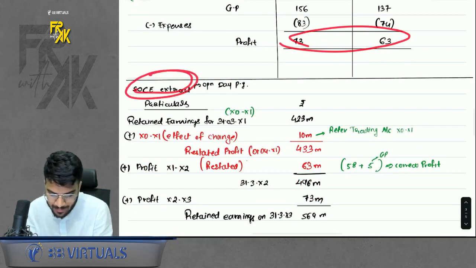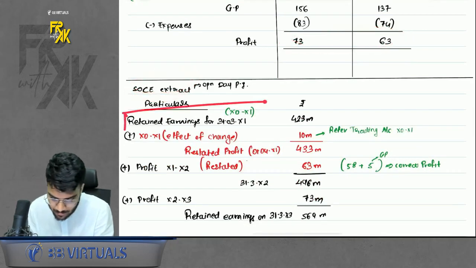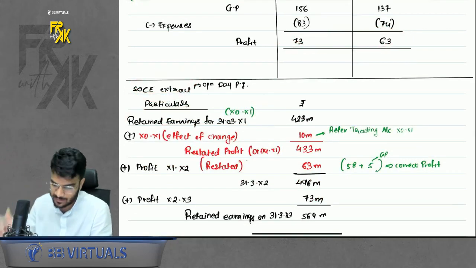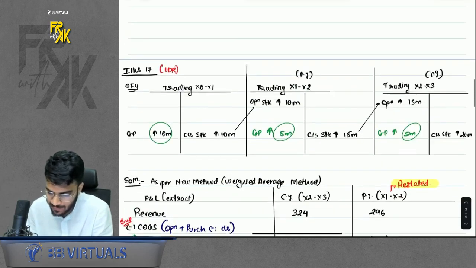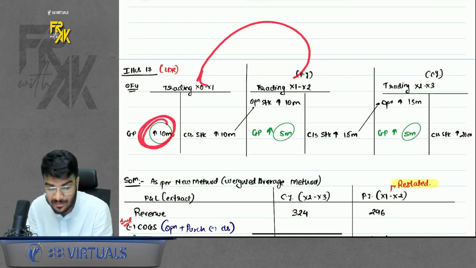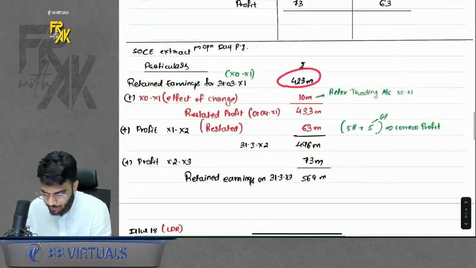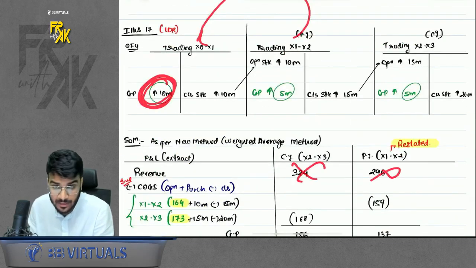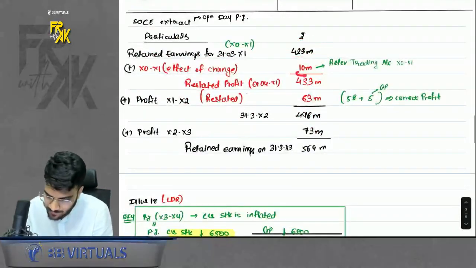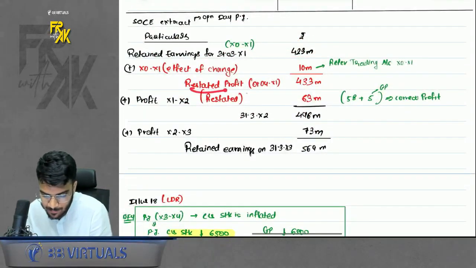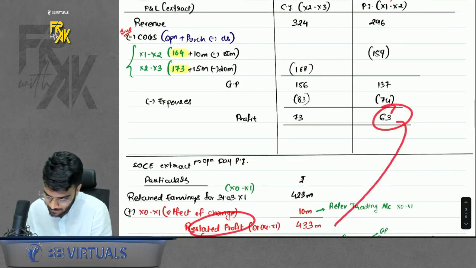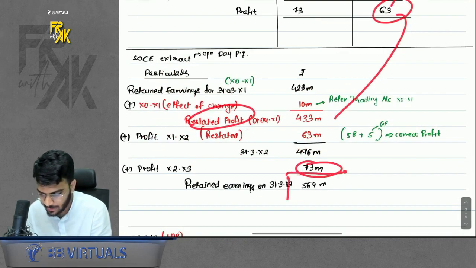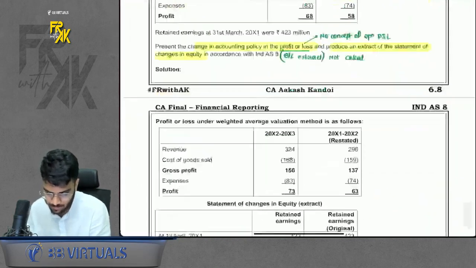Then when you are preparing SOCE extract, you are given the retained earnings on opening day of previous year, 423. Can I say before previous year also there was an impact of increase in GP by 10 million? Don't forget to give that impact. This impact of 10 million did not come in profit and loss, but has to come in retained earnings directly. So first we will give that impact, and then once you get the retained profit, add previous year's profit and then add current year profits as well. You will get the retained earnings balance. Okay, so simple question, good question.